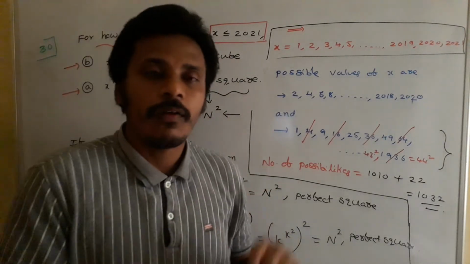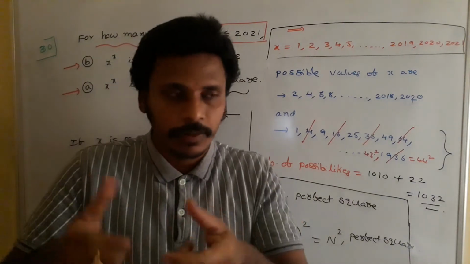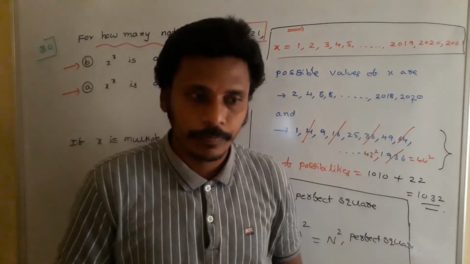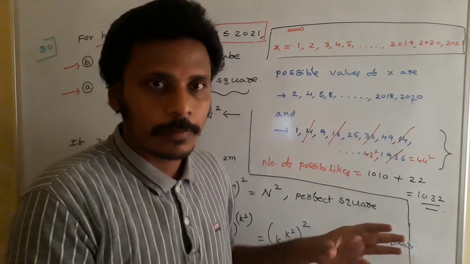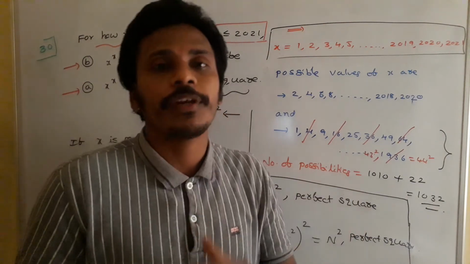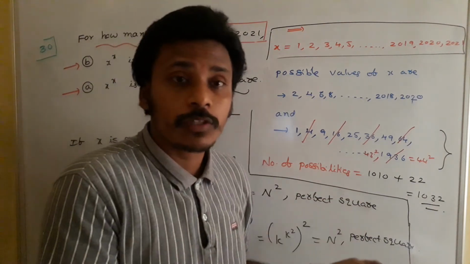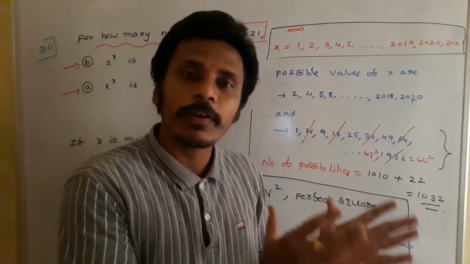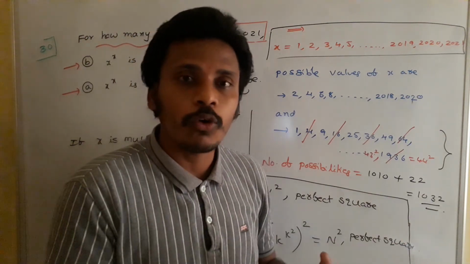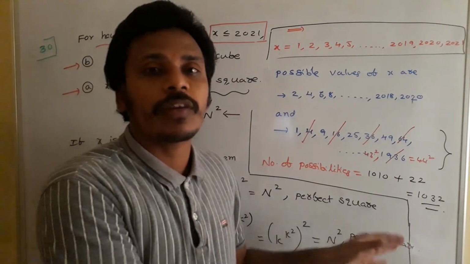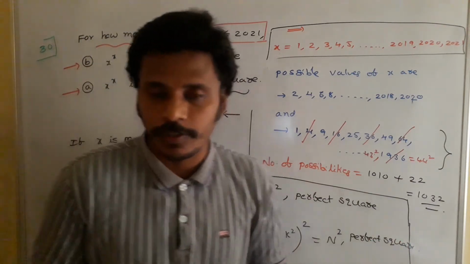Then we will get what? 1 power 1, 2 power 2, 3 power 3, 4 power 4, like that up to 2021 power 2021. Among all these numbers, we need to identify how many are perfect squares. Some numbers are perfect squares, some are not. Suppose 1 power 1 is a perfect square. 2 power 2 is 4, a perfect square. 3 power 3, 27, is not a perfect square. We need to identify the perfect squares.